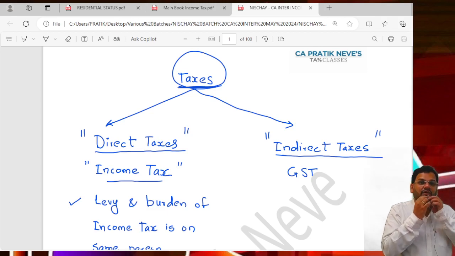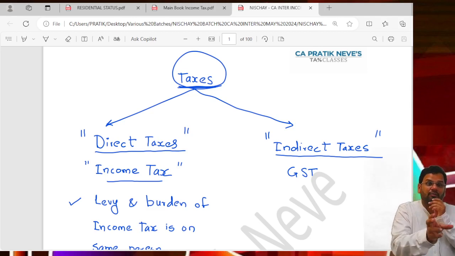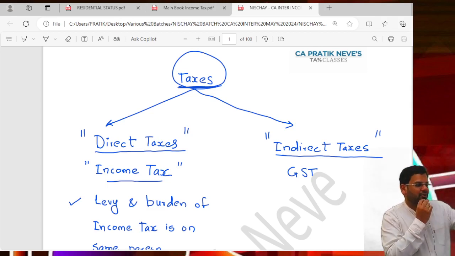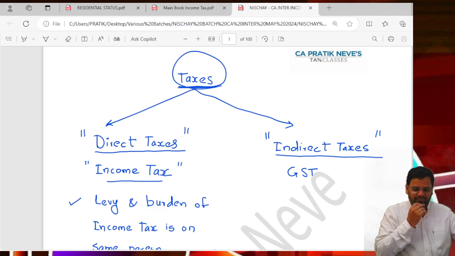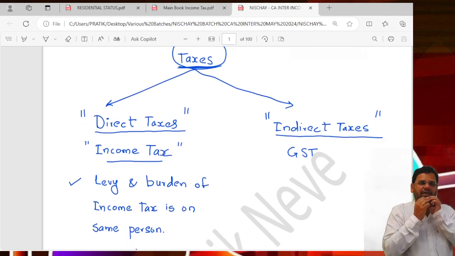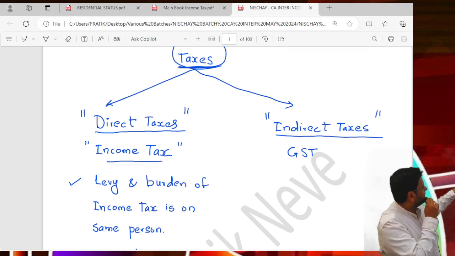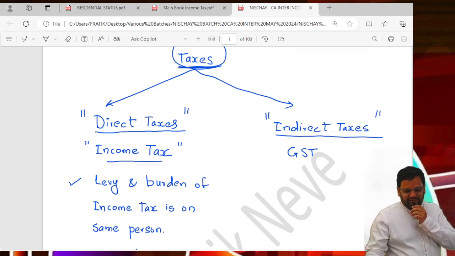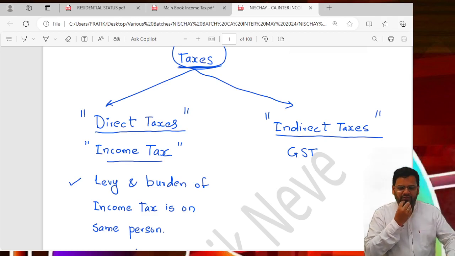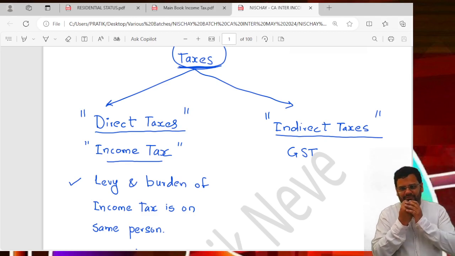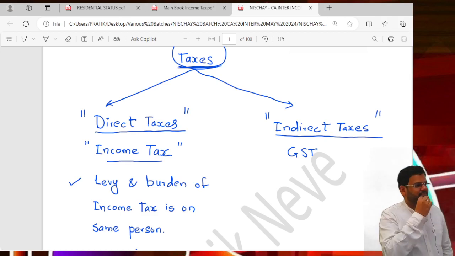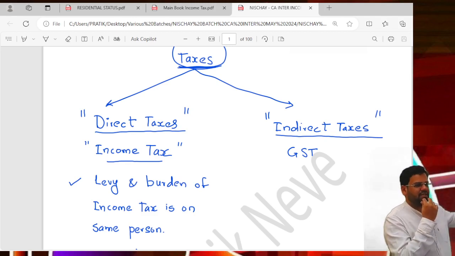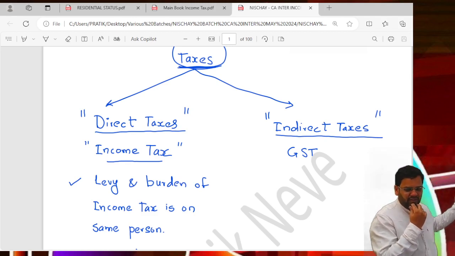So it is a tax on income of the assessee. Today's session is dedicated to understanding very basic concepts of income tax. Okay. So first of all, taxes. We can divide taxes in two parts: direct and indirect. Direct tax, income tax; indirect tax, GST. Okay, so in your provisions and concepts book, please make a mention of this. Not much discussion on the GST part now, so just focusing on income tax.